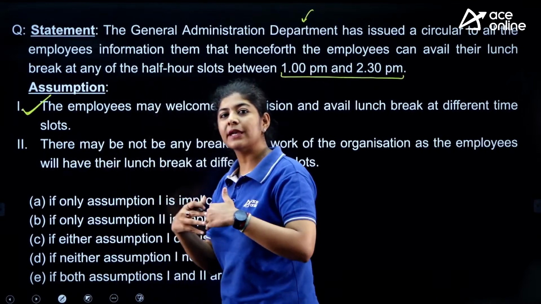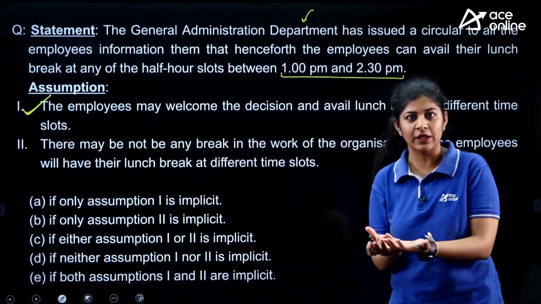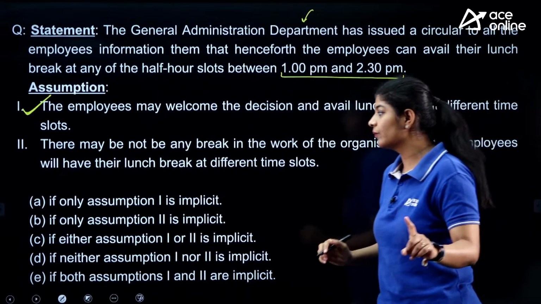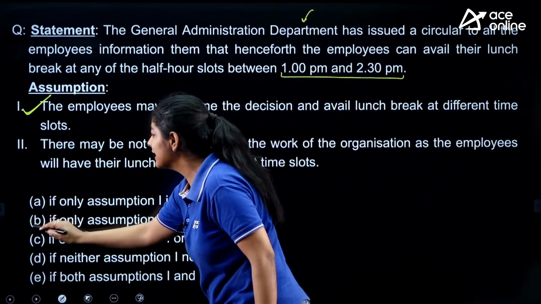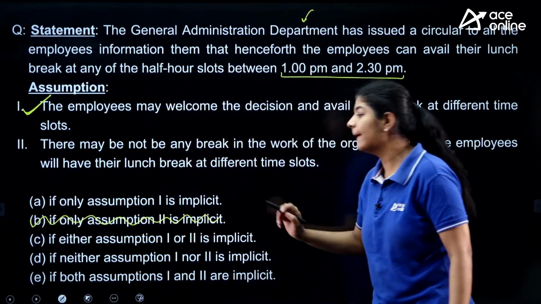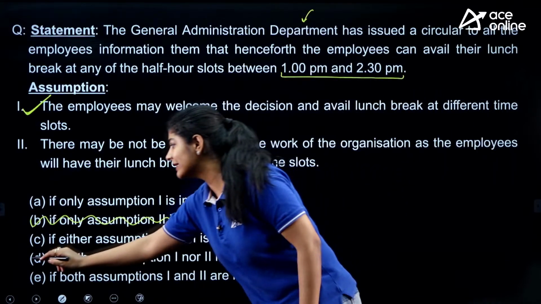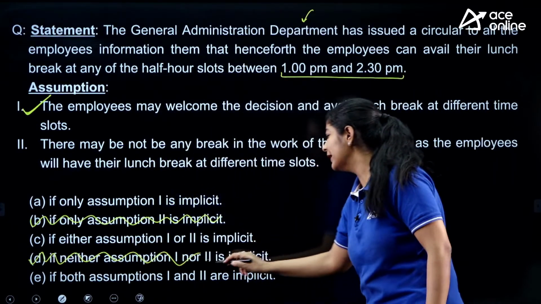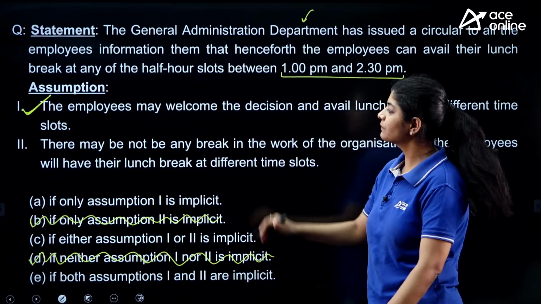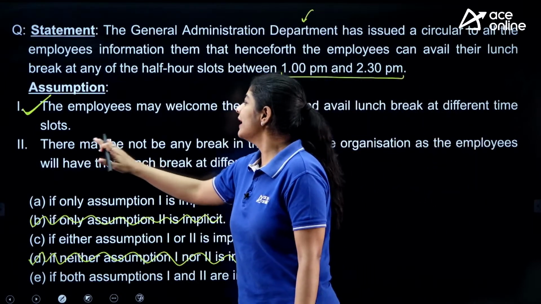अगर ये assume करके ये सर्कुलर नोट इशू किया गया है, then this assumption is true. If this assumption is true, we can easily eliminate option number B, right? And at the same time, we can eliminate option number D as well. Clear?